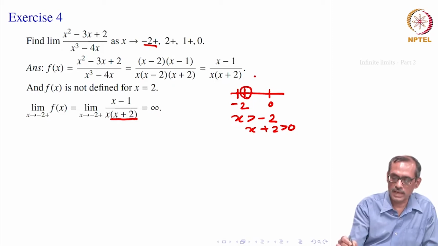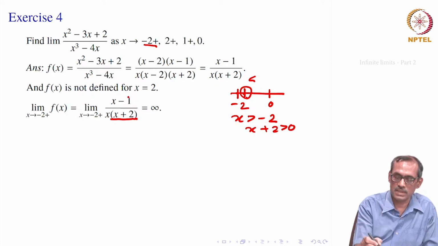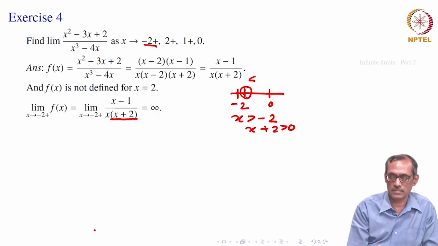So, here it is again negative here. So, x is remaining negative, x minus 1, that is also remaining negative, it is near minus 3, bigger than that, but it is negative. So, x minus 1 divided by x is positive and x plus 2 is positive. So, this function remains positive when x is bigger than minus 2, but near minus 2.